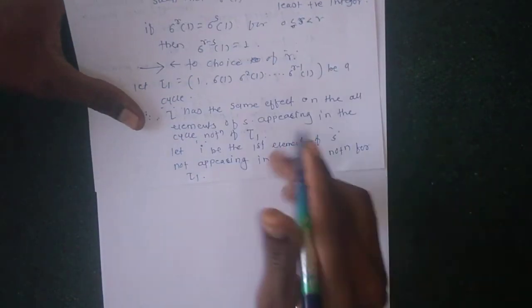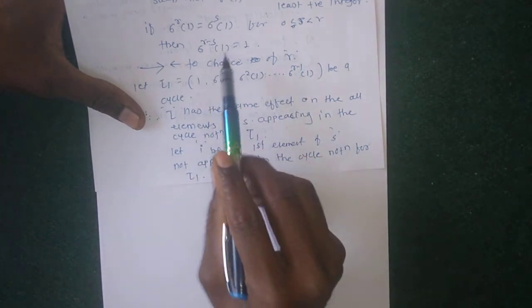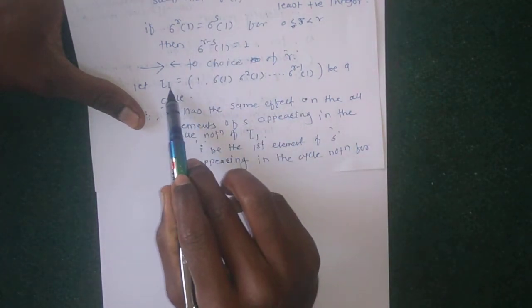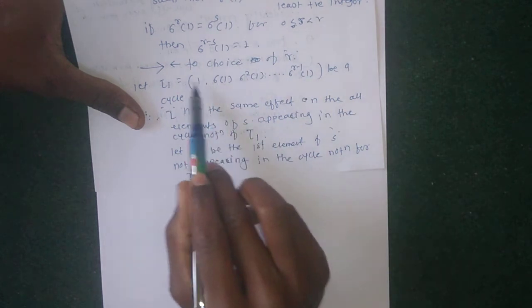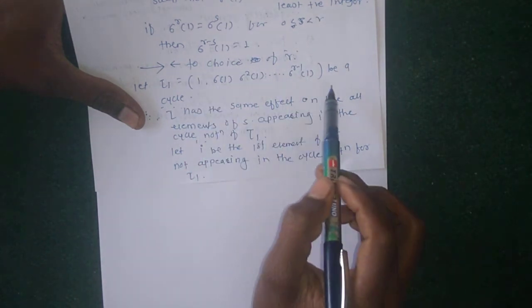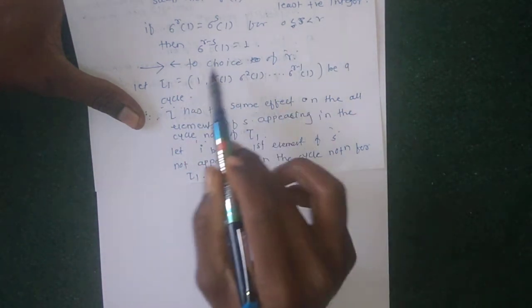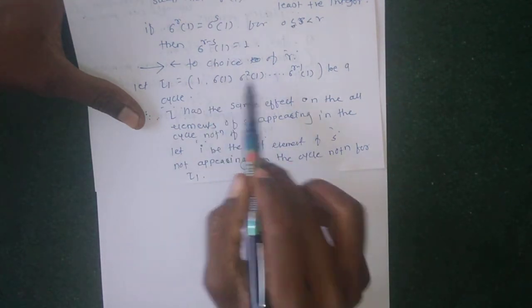Here, if this cycle contains all elements of S, meaning 1, 2 up to n, then there is no effect.